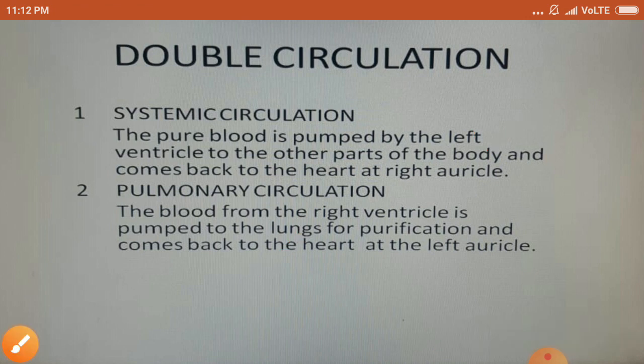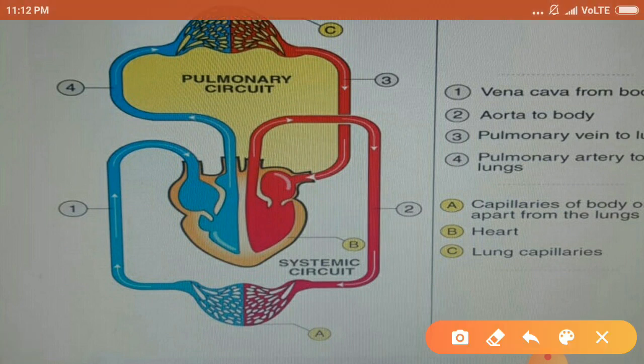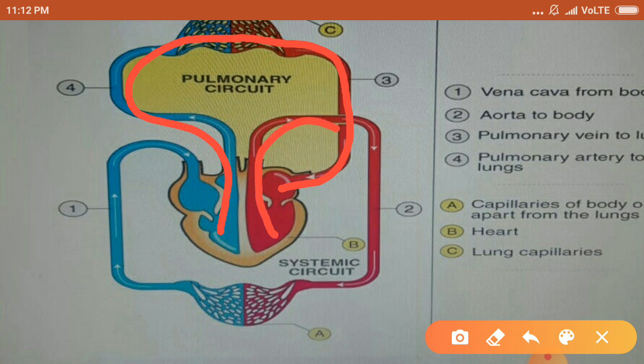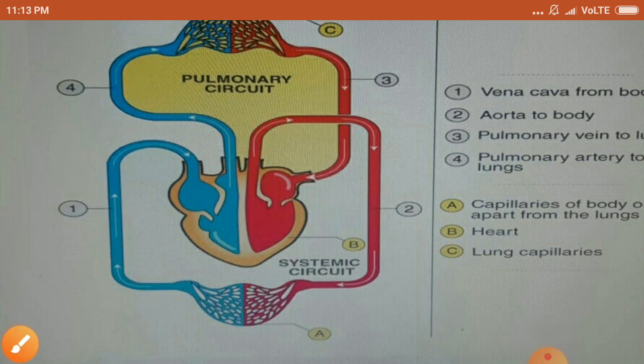You can understand this very well by this slide. In this slide, you can see the pulmonary circulation and systemic circulation. The pulmonary circulation is from the right ventricle, blood reaches the lungs to get oxygenated and again comes back into the left auricle. So this is the pulmonary circuit. And in the systemic circuit, the blood from the left ventricle reaches the body and from the body to the right atrium. Okay. So thus the pulmonary circuit includes heart and lungs, and the systemic circuit includes heart and body.